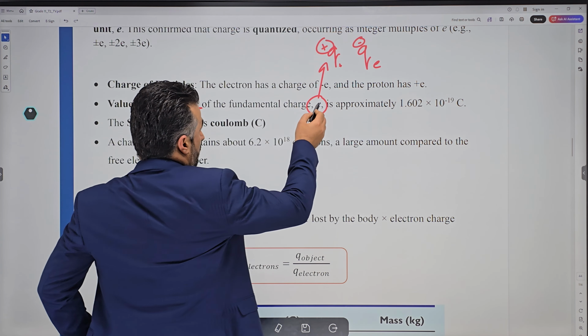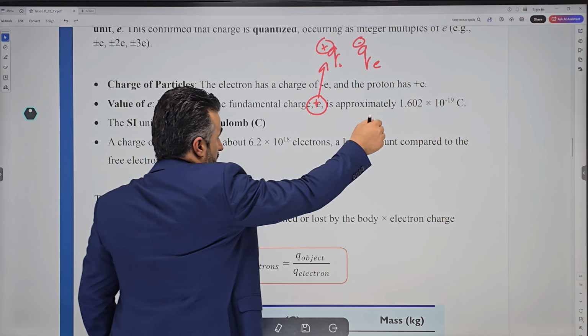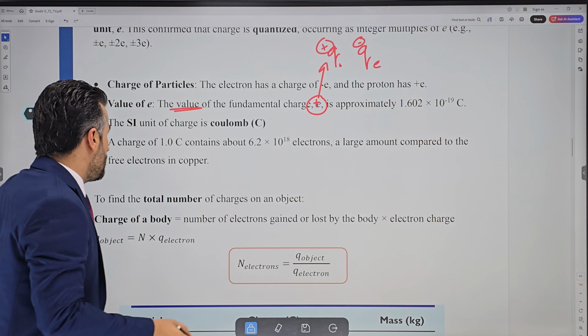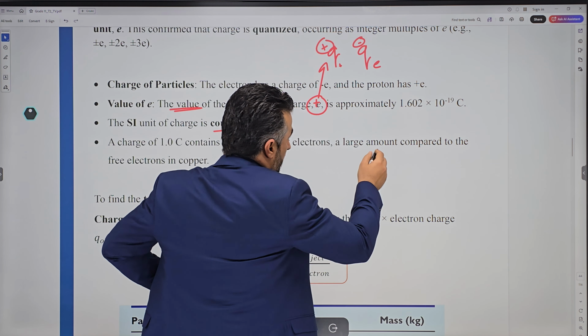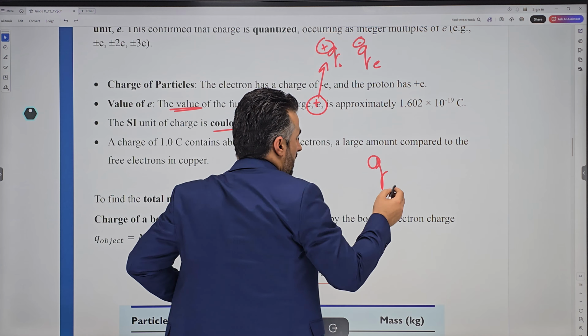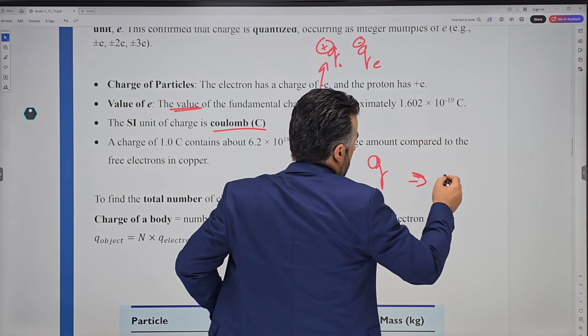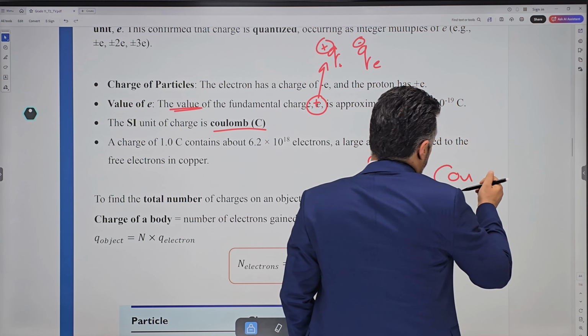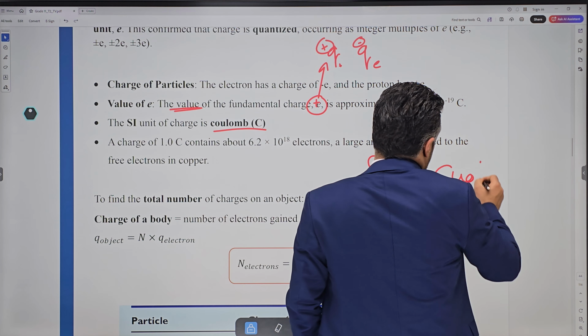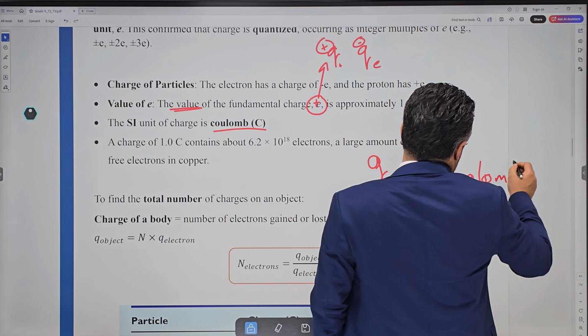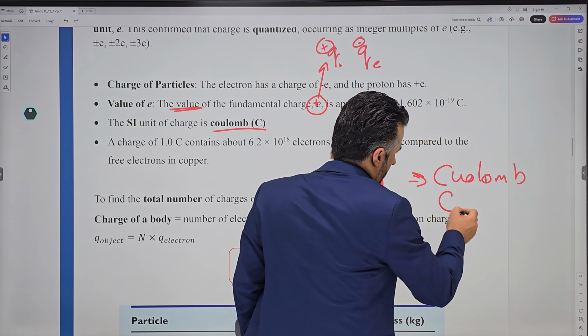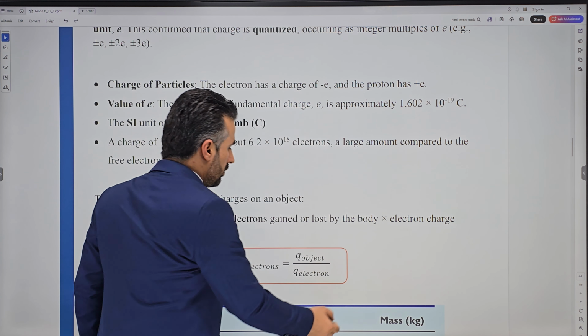Of course, for a proton we will say positive, for an electron we will say negative. The SI unit of a charge is coulomb. Simply, charge is Q. That's what we're using. The SI unit is coulomb, and of course we'll use the letter C for coulomb.